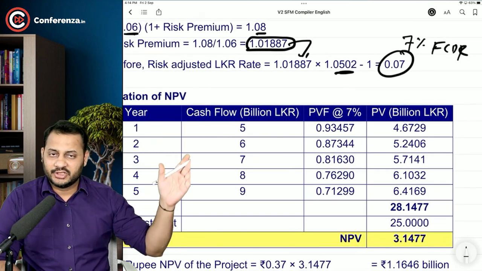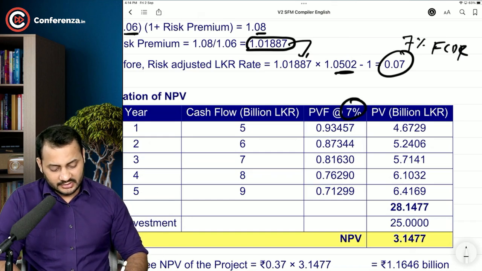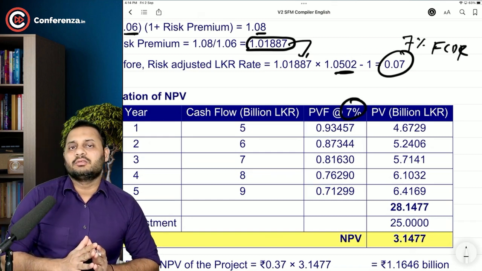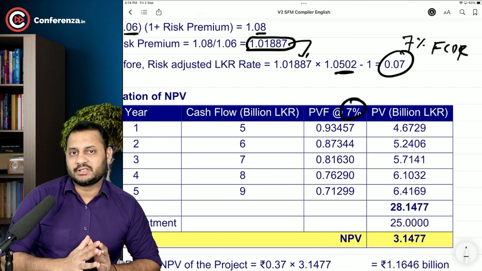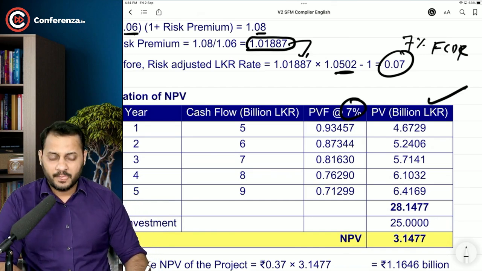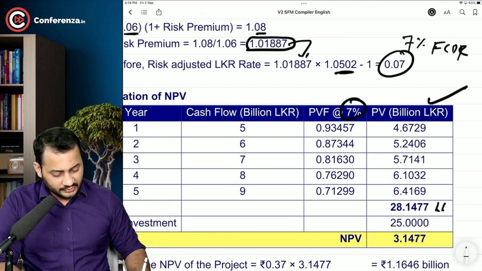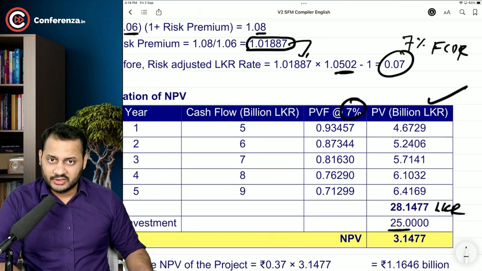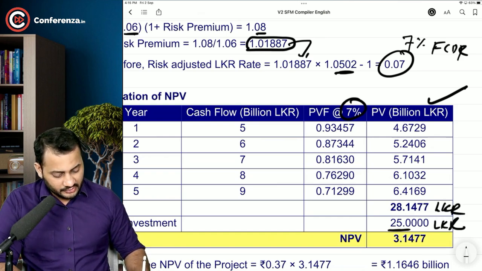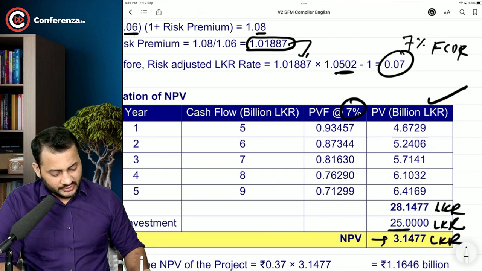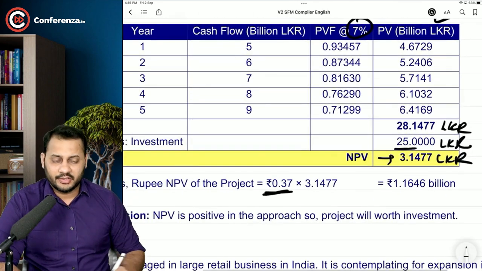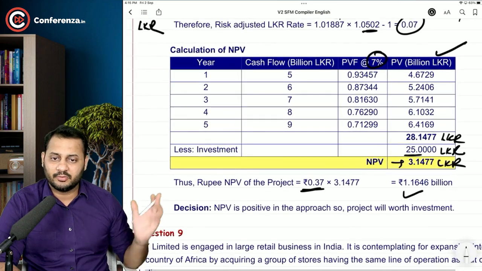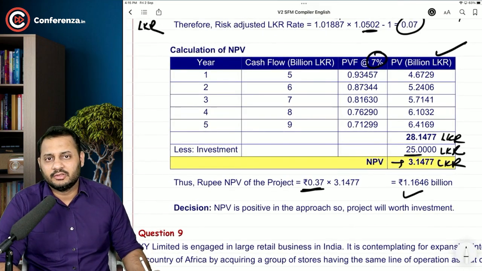So cash flows in Lankan rupees and the discount rate in Lankan currency, 7%. Present value, this will be in Lankan rupees. Investment was already in Lankan rupees. NPV is in Lankan rupees, and then you can convert that at the spot rate into Indian rupees. Again, this is positive, you can accept the project.